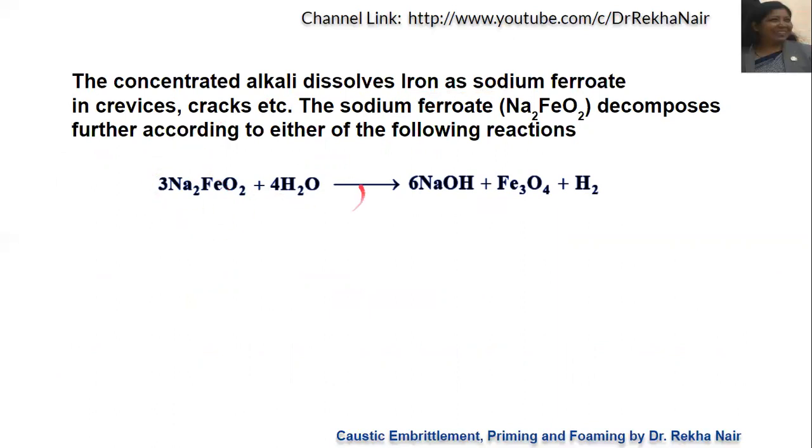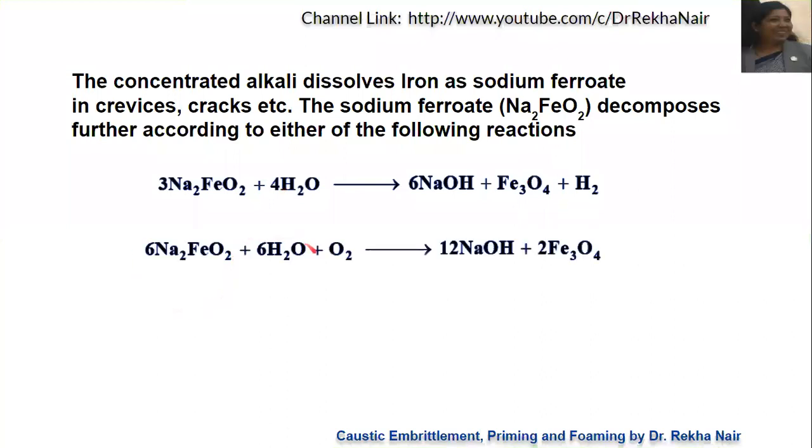Sodium ferroate will react further with water to form sodium hydroxide, Fe3O4, and hydrogen. Now you can see this sodium ferroate reacting further forms more sodium hydroxide. So 6 sodium ferroate is giving 12 sodium hydroxide, and 3 sodium ferroate is giving 6 sodium hydroxide.